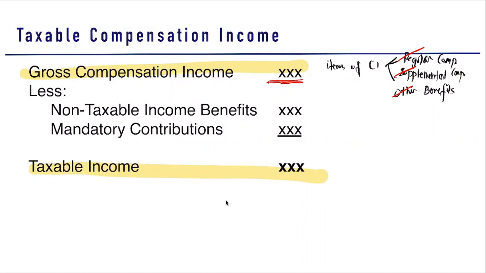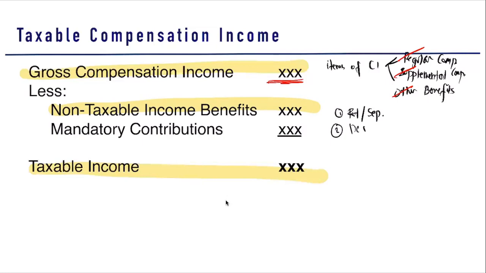After we compute our gross compensation income, we get your non-taxable income benefits. So what are these non-taxable income benefits? Actually, we also have three non-taxable income benefits. First, non-taxable income benefits are your retirement or separation pay. Next, non-taxable income benefits.